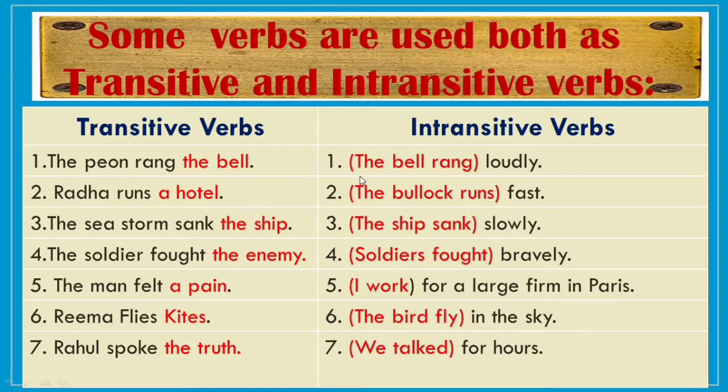In the intransitive verb, the first example is, the bell rang loudly. So the first part, the bell rang. In this sentence, you will understand that the verb rang does not require an object. So rang becomes the intransitive verb. The bullock runs fast. In the second sentence, runs becomes the intransitive verb because it does not require any object to complete its meaning.